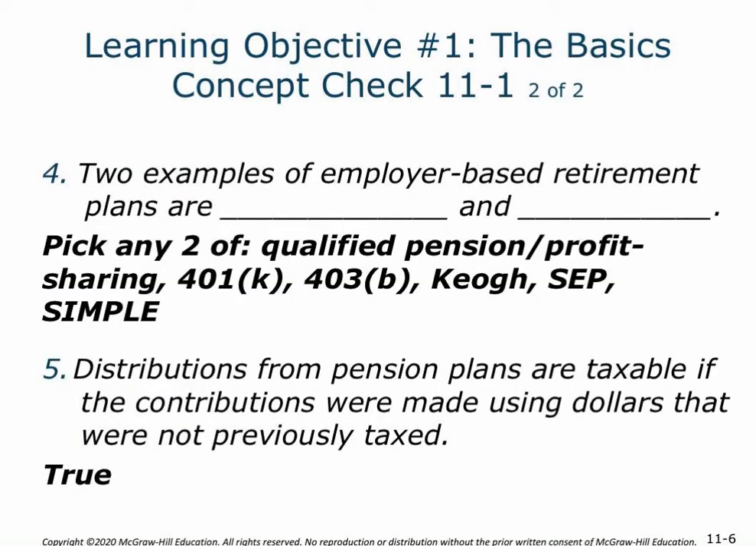Concept check 4. Two examples of employer-based retirement plans are, and then we've got an array to choose from: qualified pension plans, profit-sharing plans, a 401k, 403b, which is essentially a 401k but often for something like a nonprofit, COG plan, which is for the self-employed, and then we've got a SEP and simple plans, which are going to be employer-based plans, but we may, in some instances, look at the number of employees they have.